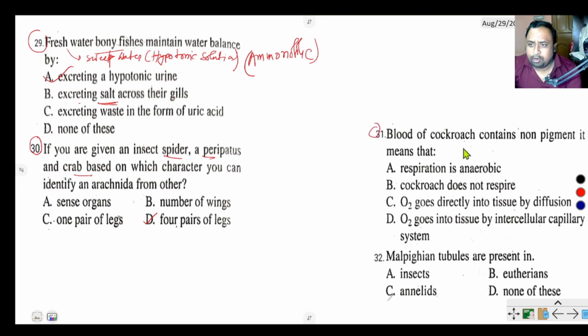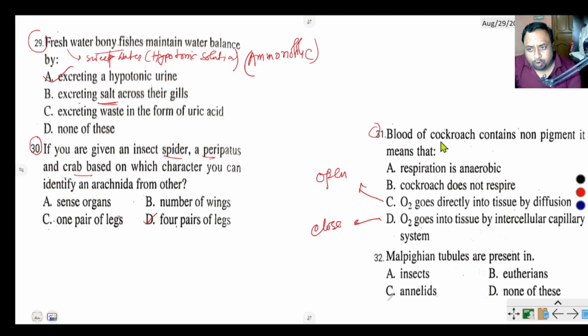Question number 31. Blood of cockroach contains non-pigmented pigment. It means respiration is not by blood; oxygen goes directly to tissue by diffusion. If oxygen goes into tissue by an intercellular capillary system, that is a closed circulatory system.